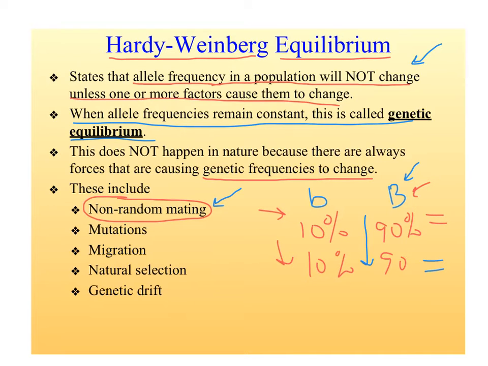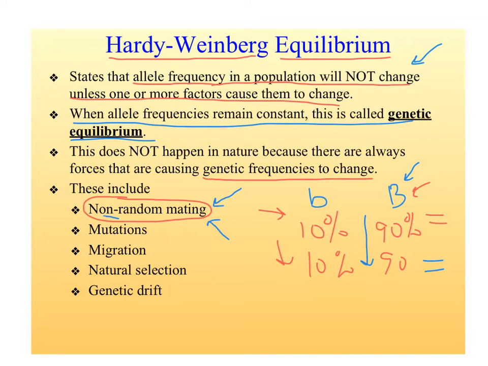So female lions don't just find the weakest male lion, the first one that they find. No, they look for the strongest, most dominant male. Same thing with bears. The females don't just mate with the first bear they see. They look for the most dominant male. So it's not random who mates with who in the wild.